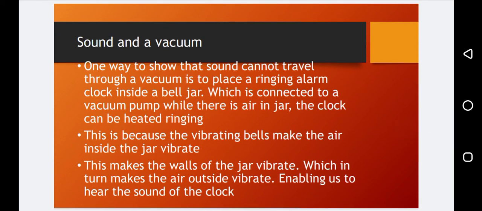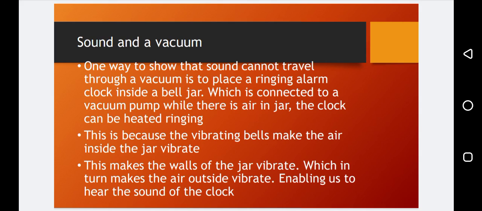So, sounds and vacuum. One way to show that sound cannot travel through a vacuum is to place a ringing alarm clock inside a bell jar, which is connected to a vacuum pump. While there is air in the jar, the clock can be heard ringing, right?